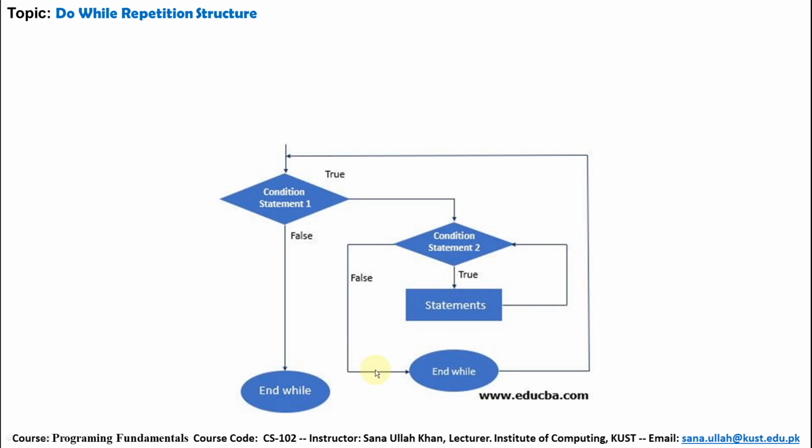If it is false, then it goes toward the end of the while loop. If it is false, then it goes to check the outer while loop. If it is again false, then end while loop. If at the first iteration condition 1 of the outer loop is checked and it is false, then the inner loop will not be checked for further execution, because when it is false, it goes toward the end of the loop.